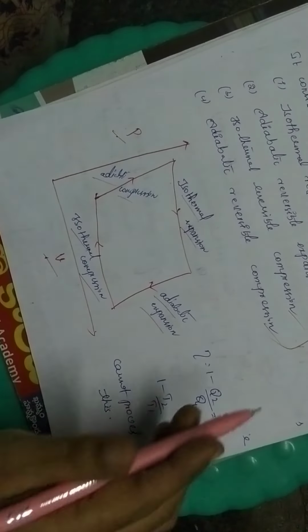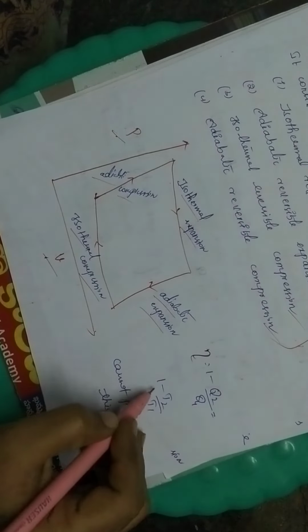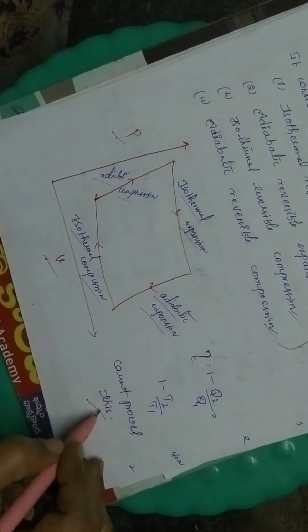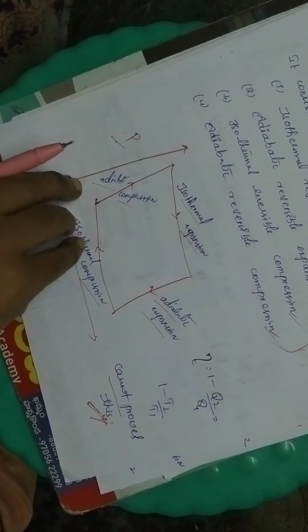So here we know that efficiency eta is equal to 1 minus q2 by q1, that is equal to 1 minus T2 by T1. It is proved by Carnot. So the Carnot cycle will prove this equation. Let's see one by one.